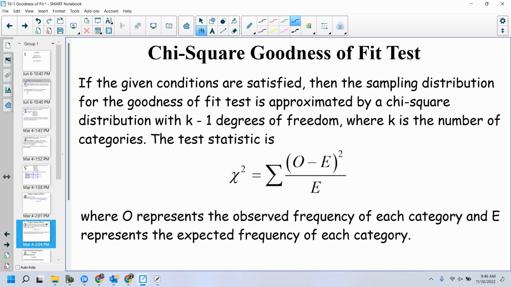Chi-squared is equal to the sum of O minus E squared over E. And that's going to be different for each category. As I change the category, that's going to be different. Each category is going to have its own observed and expected. So you're going to find observed minus expected, you square it, you divide it by the expected, and then you sum them all up. When you sum them all up, that's going to be your test statistic.